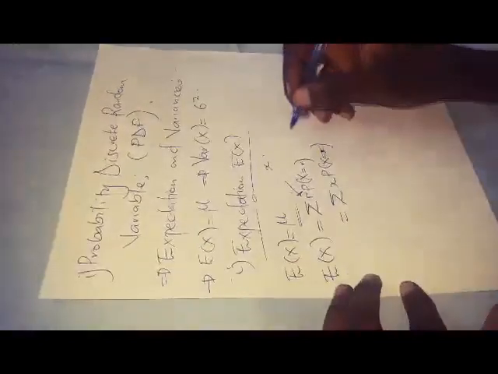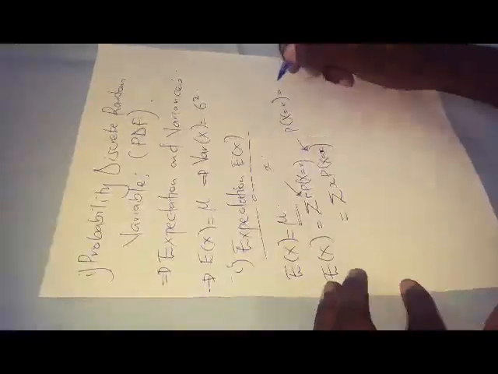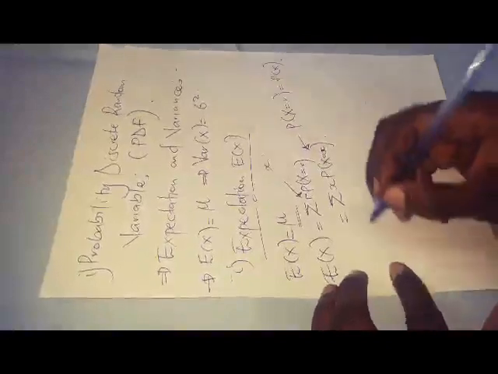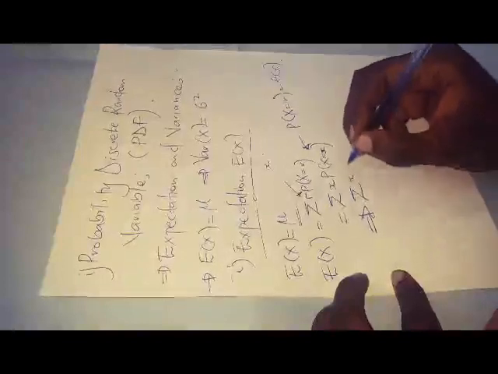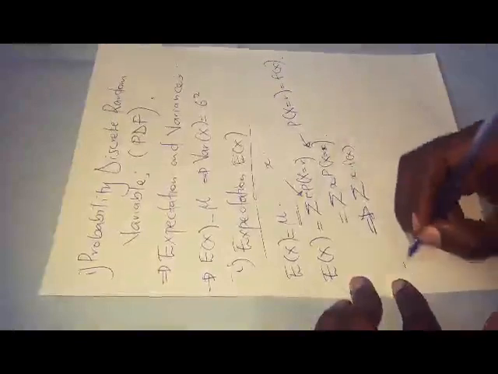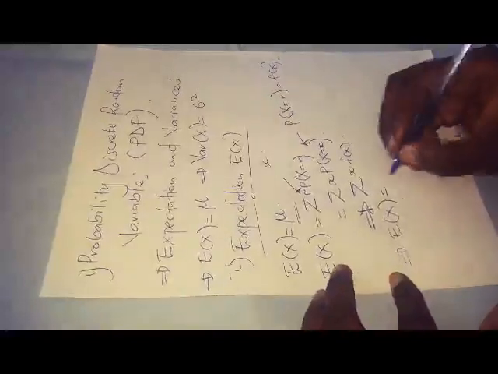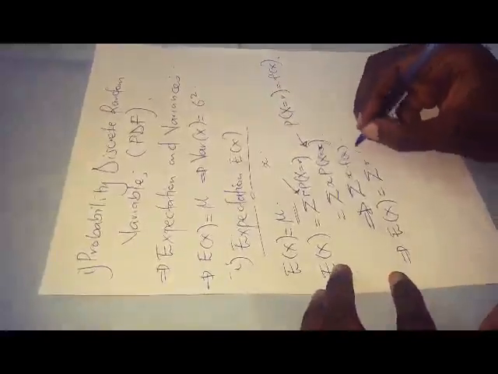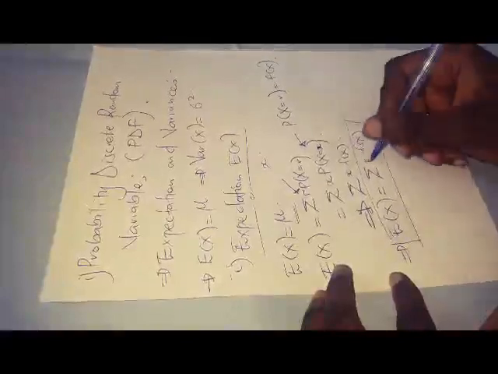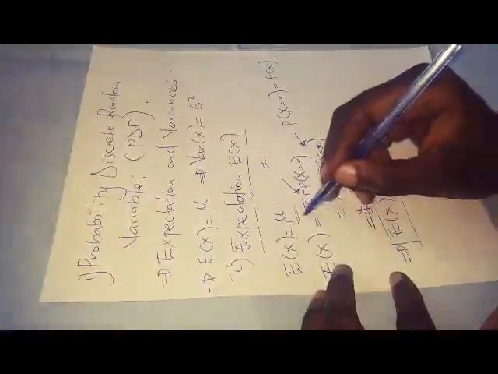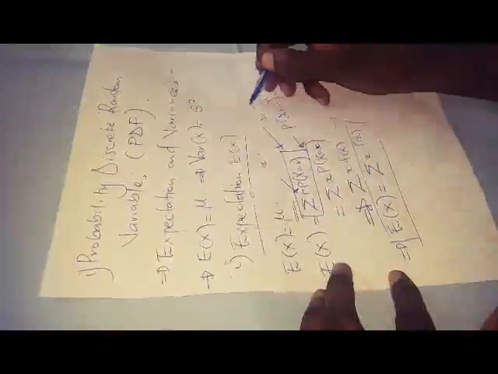Some other books will bring this P(X equals r), and this will equal the function of x. Now the general formula might be the summation of x times f of x when they ask you to get the expectation of X. If you are reading, you've seen where these formulas are used. So there is what we call the summation of x times f of x. This can be a formula, assuming we are using x's, or this can be a formula also, basing on the number that is done as an example. This is what they used.